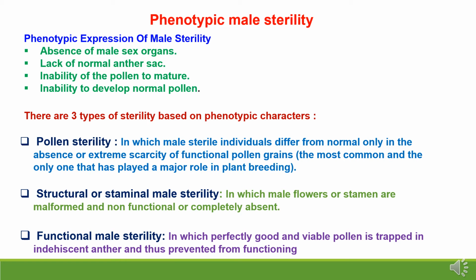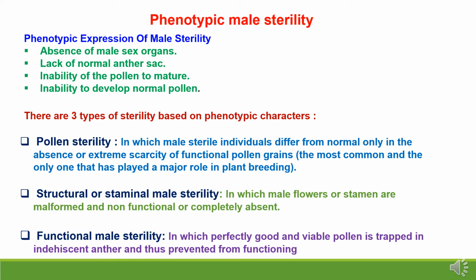Now we will go through phenotypic male sterility. Phenotypic male sterility is based on morphological or phenotypic expressions which represent the absence of male sex organs, lack of normal anther sac, inability of the pollen to mature, and inability to develop normal pollen, because of which the pollen will be non-functional and it will not fertilize the female stigma.